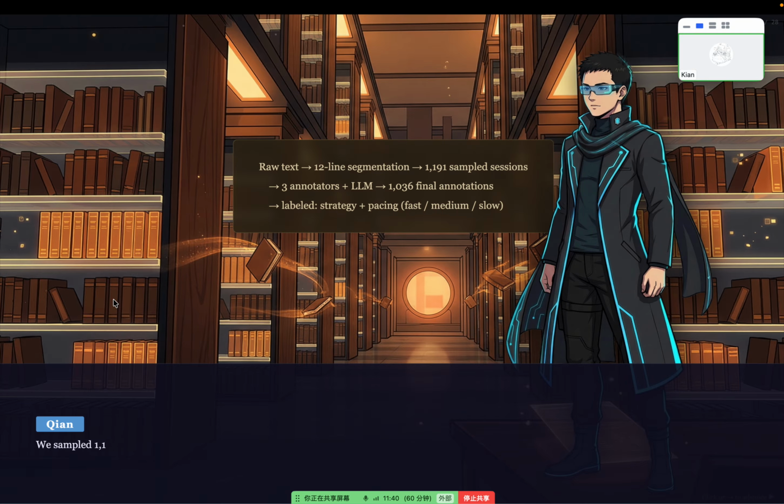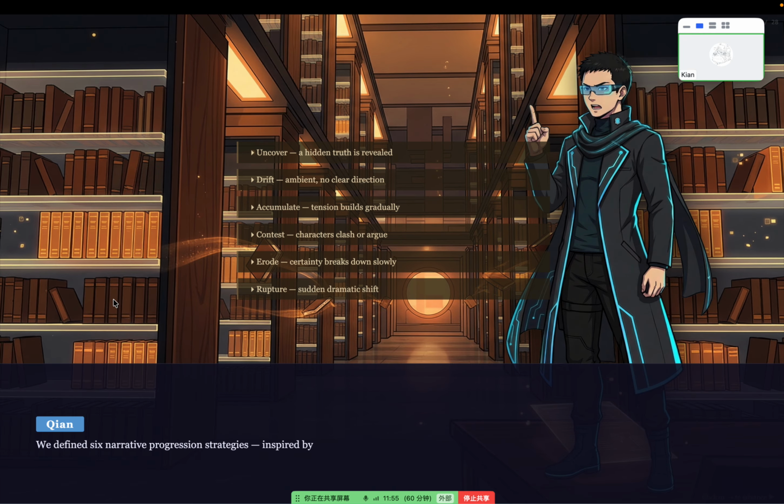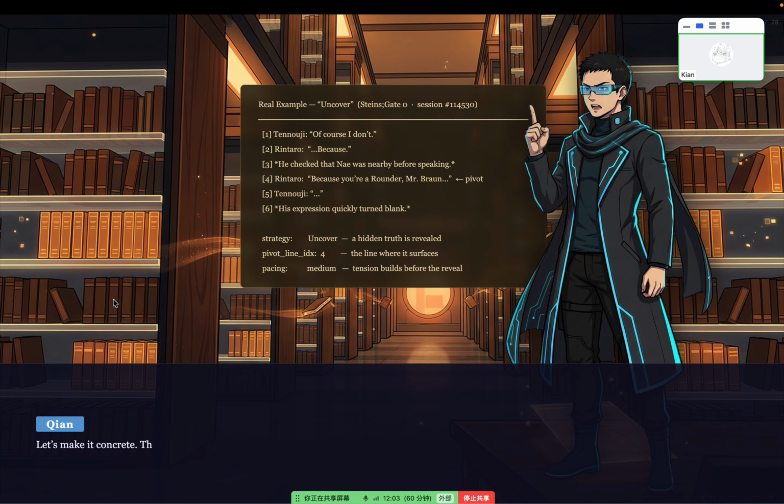into 12-line sessions. We sampled 1,191 sessions. Three annotators, along with an LLM, labeled each session for its narrative strategy and pacing. The final dataset had 1,036 annotated sessions. We defined 6 narrative progression strategies, inspired by narratology, to capture how each session moves its story forward.